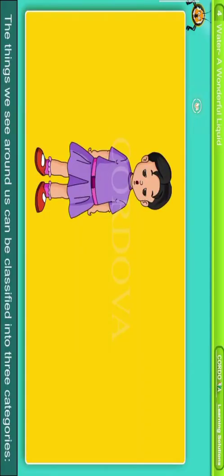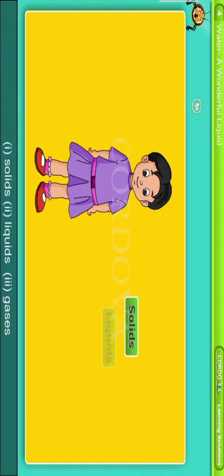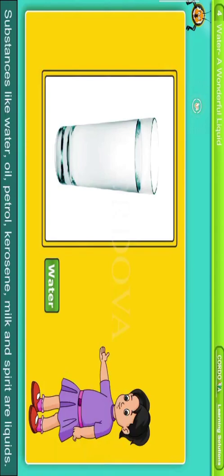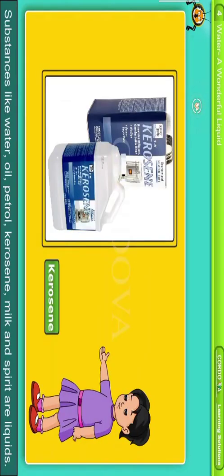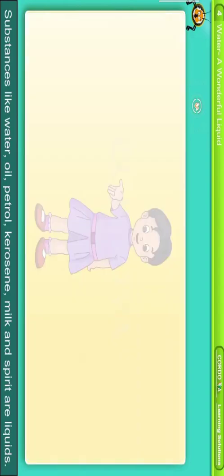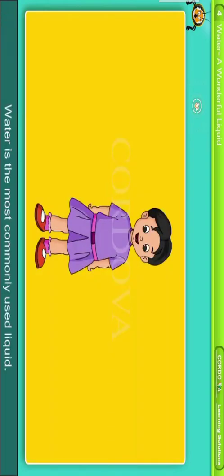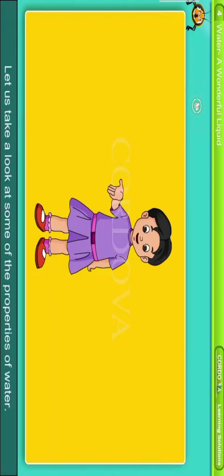Chapter 4. Water, a wonderful liquid. The things we see around us can be classified into three categories. 1. Solids. 2. Liquids. 3. Gases. Substances like water, oil, petrol, kerosene, milk and spirit are liquids. Water is the most commonly used liquid. Let us take a look at some of the properties of water.